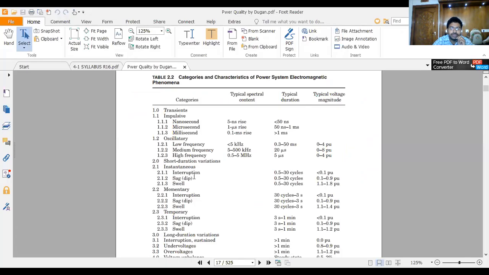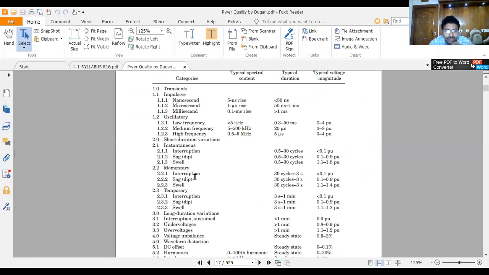Now see the next one. Short duration voltage variations you can divide into instantaneous, momentary, and temporary, all depending upon the time. What is the difference between short duration and long duration voltage variations?